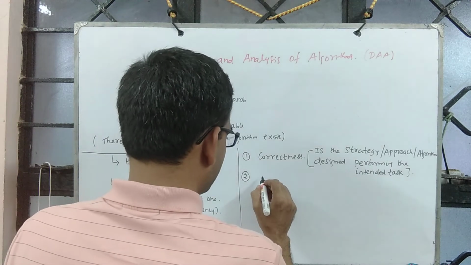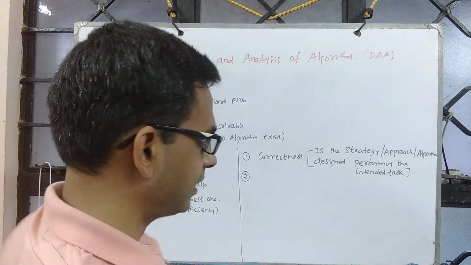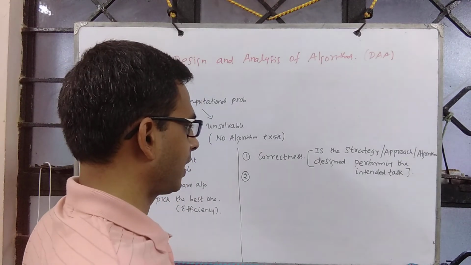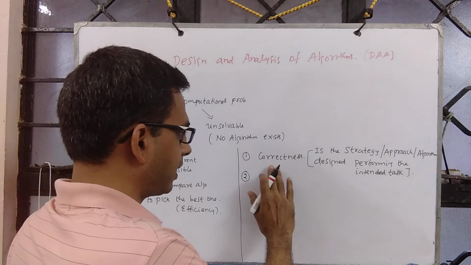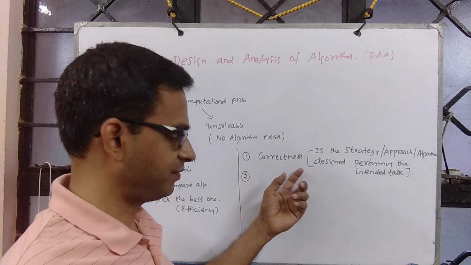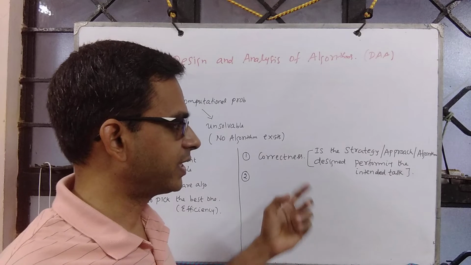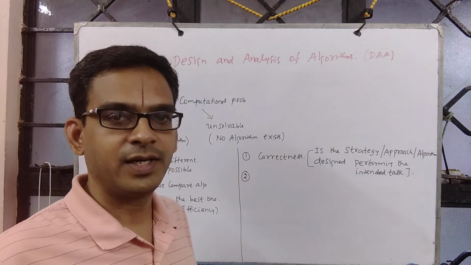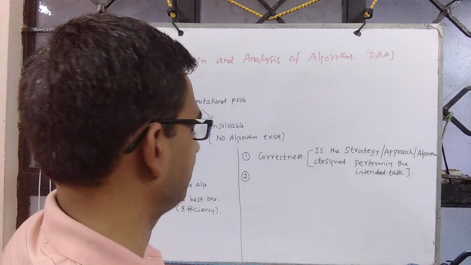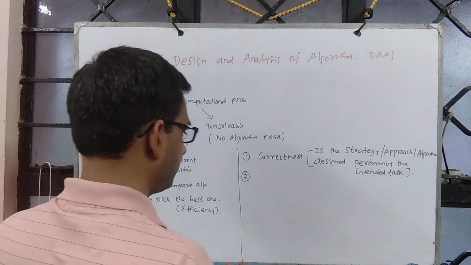And the second one is, now that what you have designed is perfect, meaning it is doing the task expected out of the algorithm. Please note, it is essentially the proof of correctness of the underlying algorithm. We make use of tricks and techniques that we have learned as part of discrete mathematics to show that the strategy that we have designed is indeed doing the intended task. So this is the proof of correctness for the algorithm.